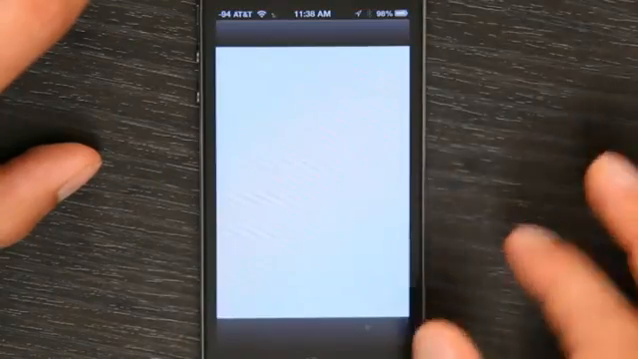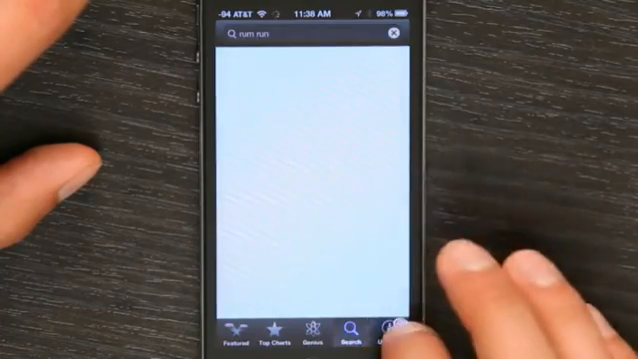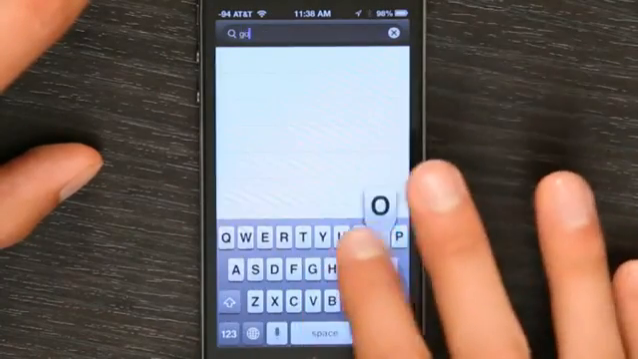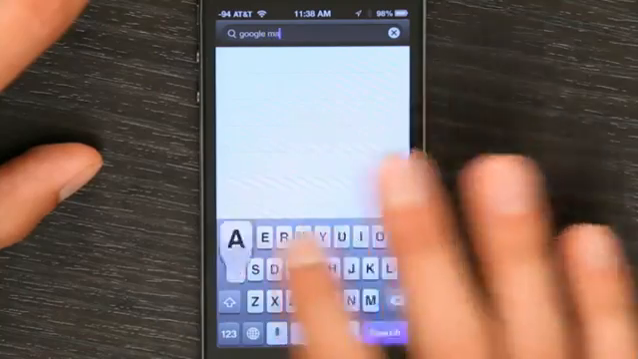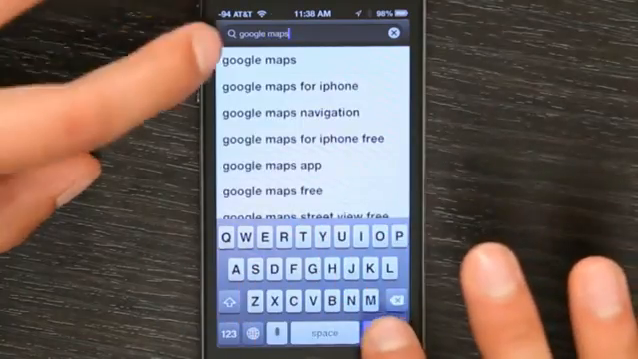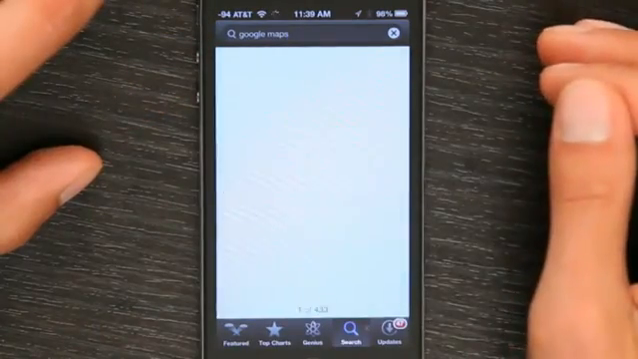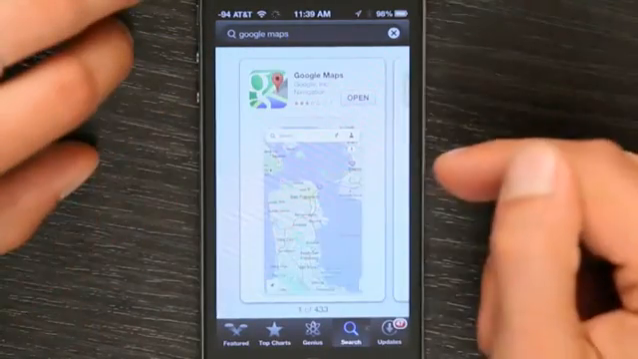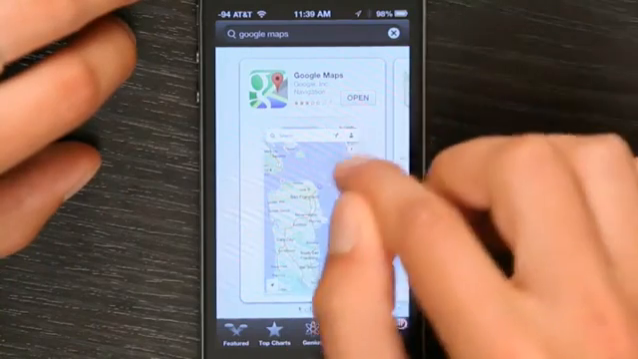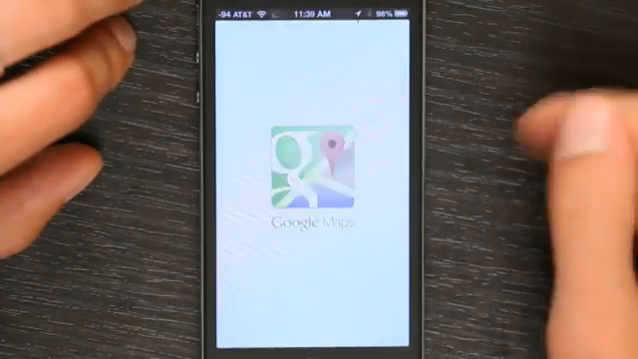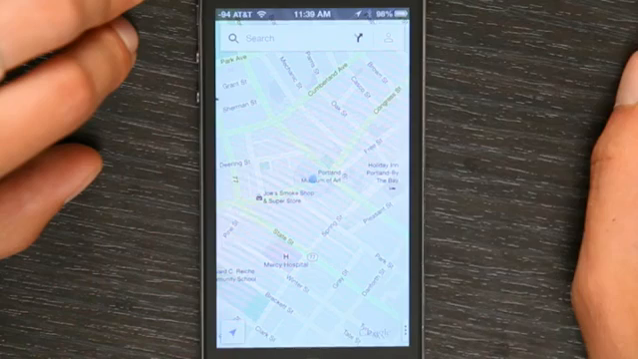So if you go to the App Store, right here, and search for Google Maps, tap Search, there we go. And the first thing you see is Google Maps. So you could install it, and once you do, you'll find this.